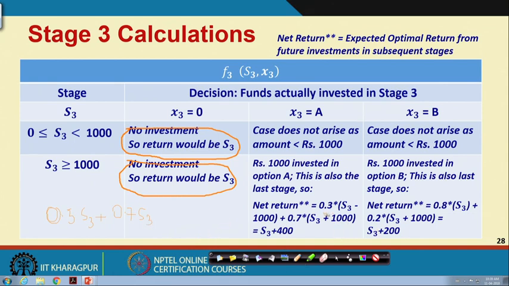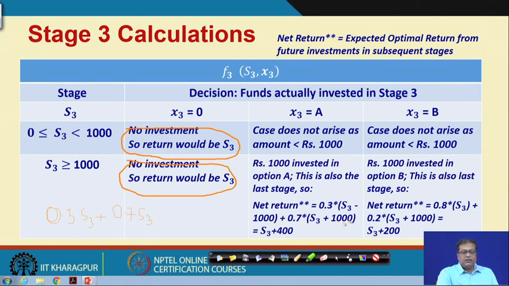So, one part of this, that is 0.3 into S3 plus 0.7 into S3, is nothing but S3, that is the first part, is all right. However, the other part, that is 0.3 into 1000 is 300 and 0.7 into 1000 is 700.